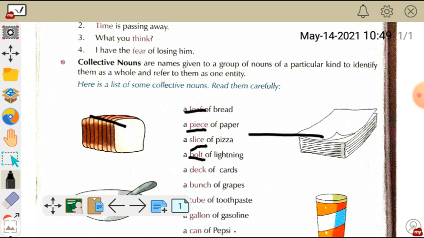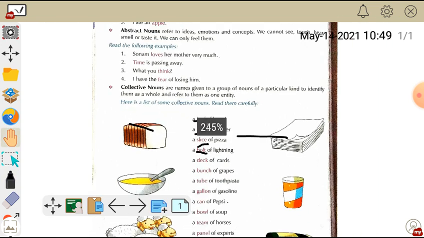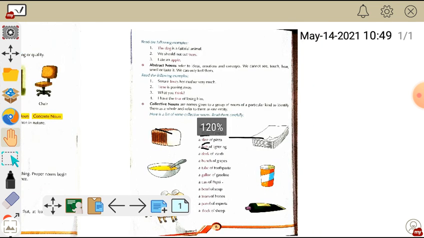Now what you have to do is try to do the exercises by yourself, and till then stay safe, obey your elders.